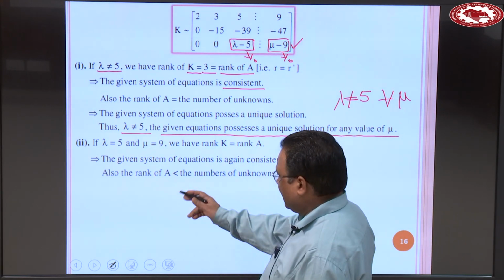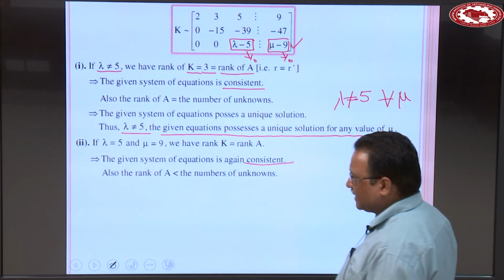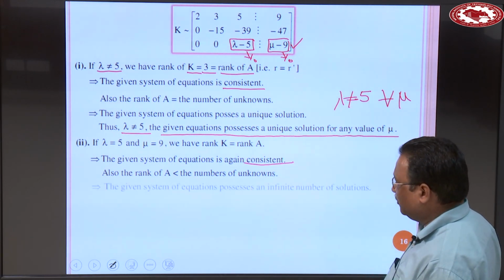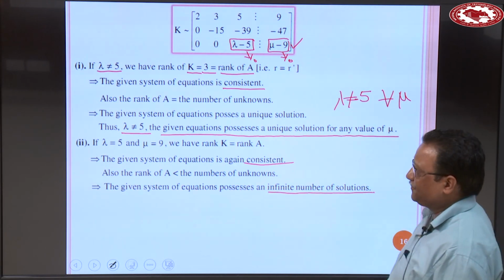Okay. So, the given system is again consistent, and since the rank of A is less than the number of unknowns, the given system possesses an infinite number of solutions.